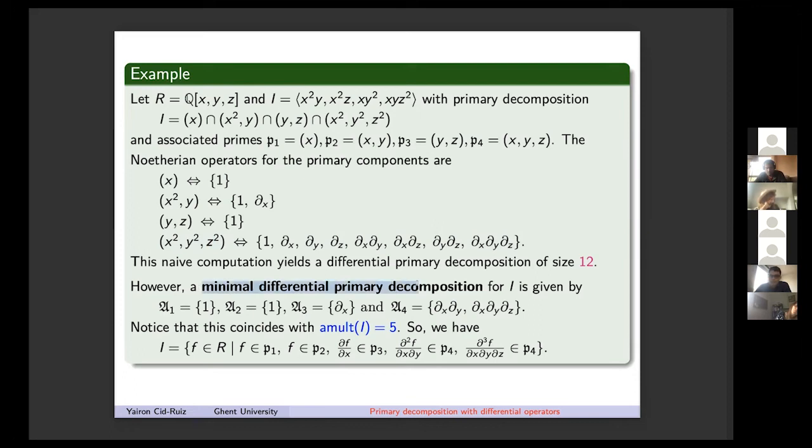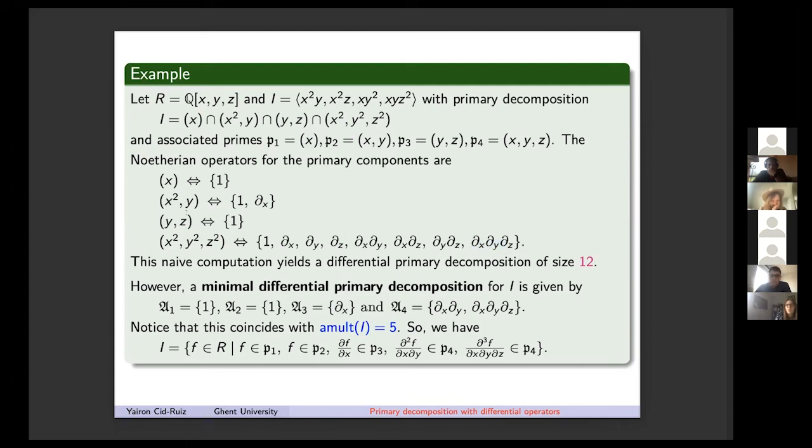But actually, we have that the minimal differential primary decomposition for the ideal is given as follows. You take one for the first component, you take one for the second component. This one is already relevant. You take only partial x with respect to the... Oh, I made things up here. So this is A3 and this is A2. Sorry. Okay, and then for A4, you actually just need two differential operators. This one and this one.